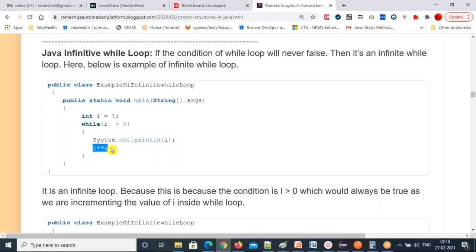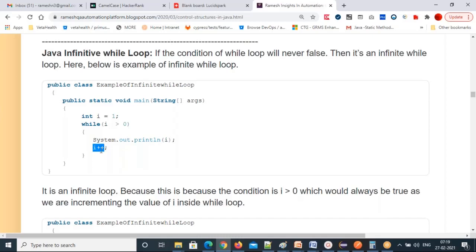Now, can you execute this? The i value is 1. So 1 greater than 0, true, it comes inside. 1 will print. Now, next iteration, what will happen? i++ means what? 1 plus 1, 2 becomes the i value. Now 2 greater than 0, true, it comes inside. 2 will print.